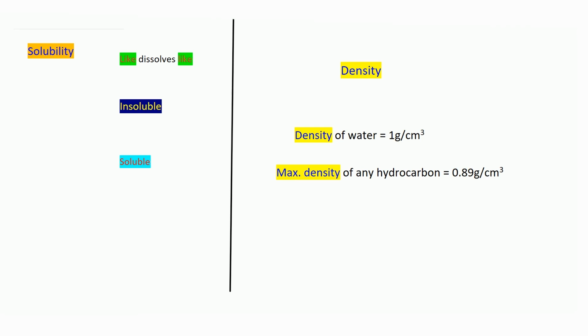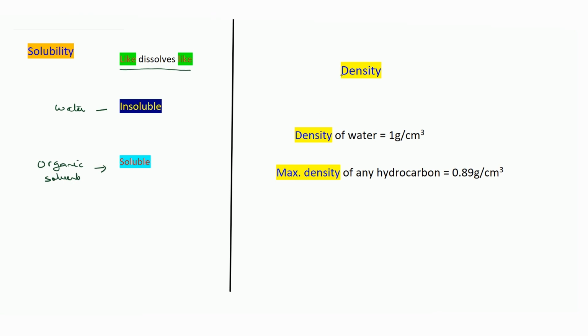Next we have solubility. So we know that like dissolves like. Since alkanes are non-polar, they are insoluble in water. So in water they are insoluble, but in organic solvents like petroleum ether, in all these cases they are soluble.